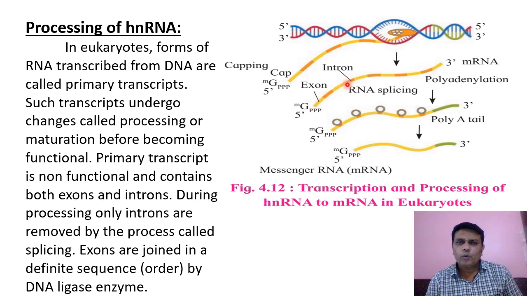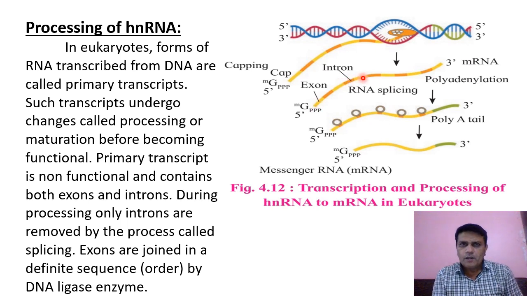Introns are the non-coding sequences, while exons are the coding sequences. By the process of splicing, the introns are removed and the exons are joined with each other with the help of an enzyme called DNA ligase. This process is called splicing.